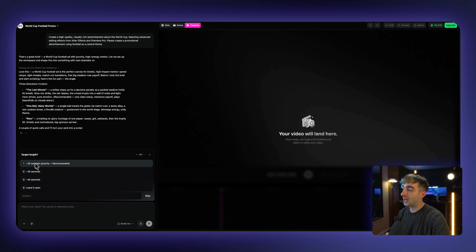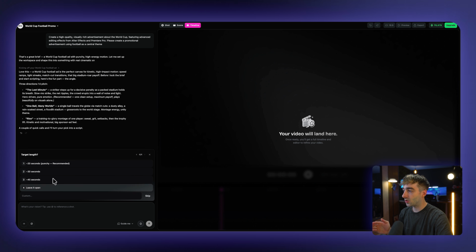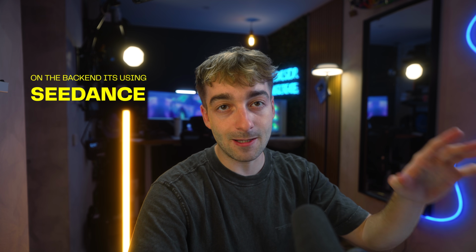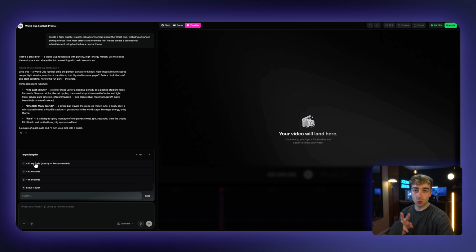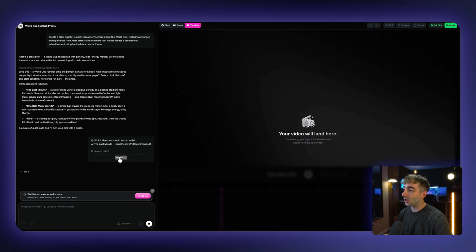For this, you can do target length. You can do recommended if you have a desired length. Obviously, you can select either of these options, or you can put in a custom length. Traditionally, it's using Seedance as its main model, and so you can get clips up to 15 seconds. Keep that in mind when you're thinking about the duration, because Seedance can do anywhere from 1 second to 15 seconds, and Seedance is a fairly expensive model. So think about how you want to frame this. If you're doing 20 seconds, it's probably going to do 2 clips at 10 seconds, but it might also do 1 clip at 15 seconds and 1 clip at 5 seconds. So you can just go ahead and click on your desired length.